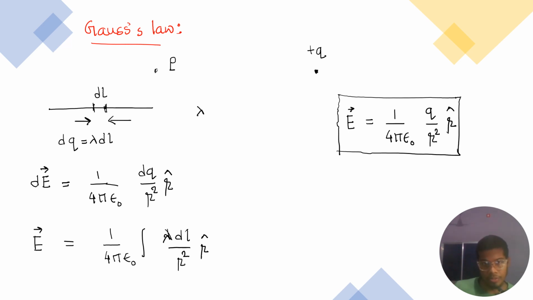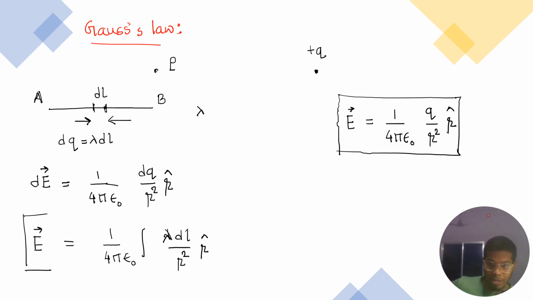If this is point a and this is b, then the total electric field of the segment ab at the point P is simply this, right?